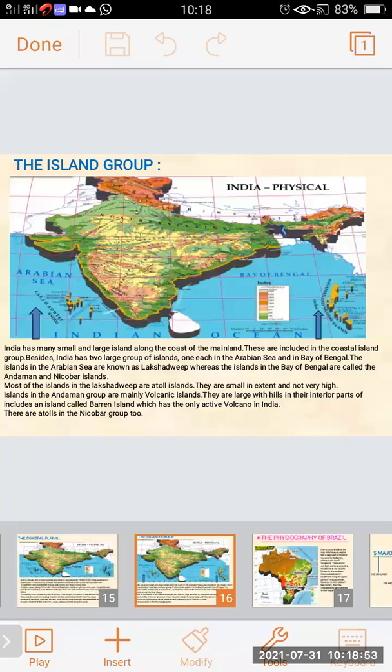These are included in the coastal island group. Besides this, India has two large groups of islands.